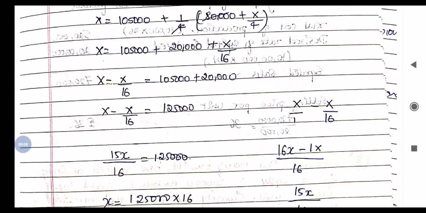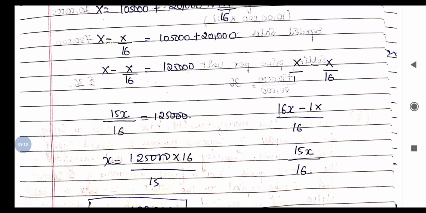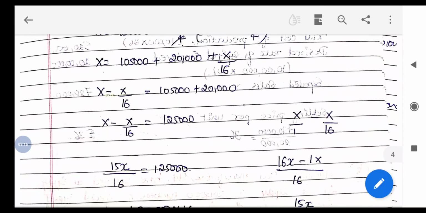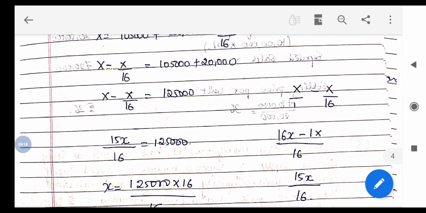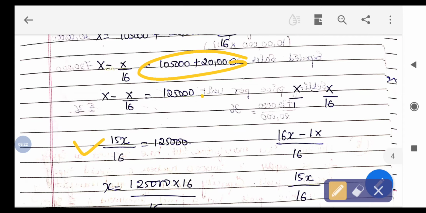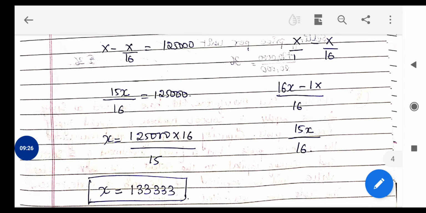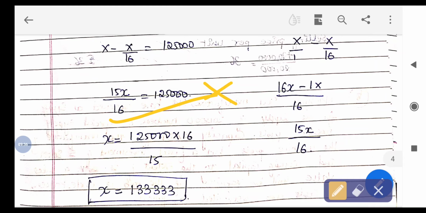So here 15X divided by 16. If we add this, 1,25,000. Here also if we cross multiply, 1,25,000, 16 will come here.